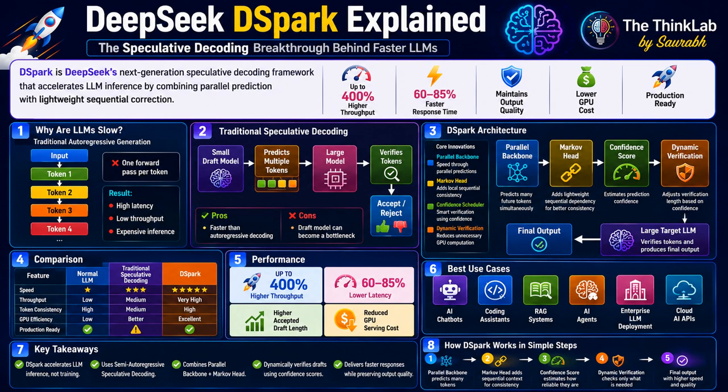So where can DSpark be used? The answer is almost everywhere. AI chatbots can reply much faster. Coding assistants can generate code more quickly.